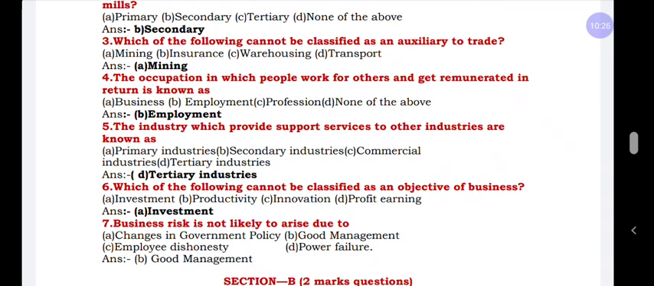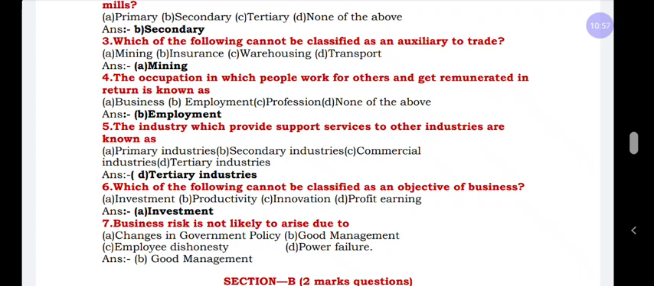Next question, the occupation return will get in that employment. This question we have already learned in the 1 marks. Next question, the industry which provides support services to other industries is known as. That means the industry which supports both the industries, I already explained, we can call it auxiliaries to trade, or else it is termed as tertiary industry. Next question, which of the following cannot be classified as an objective of business?